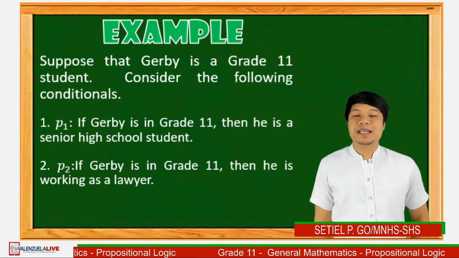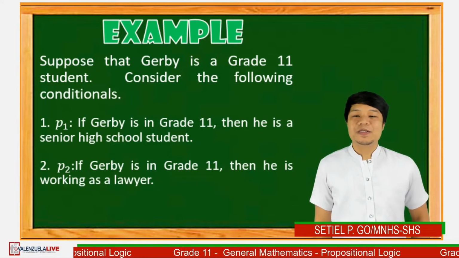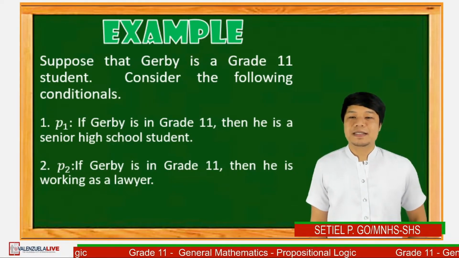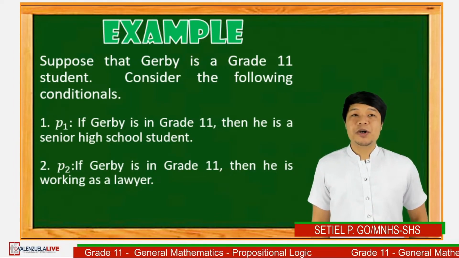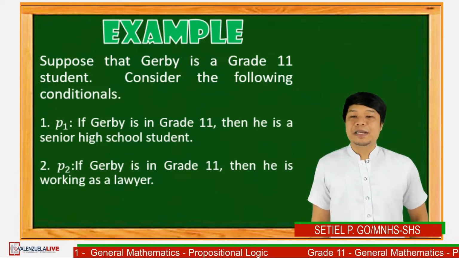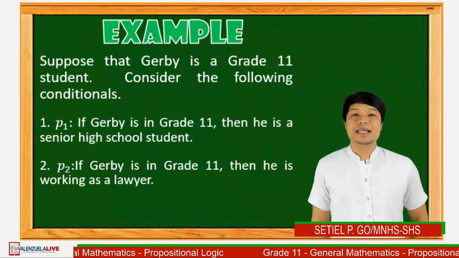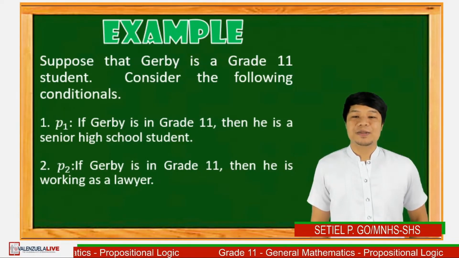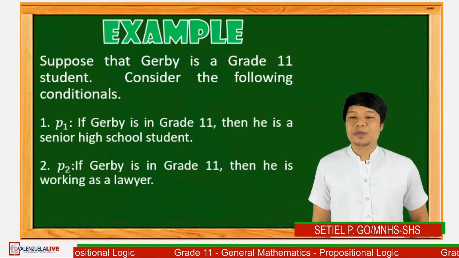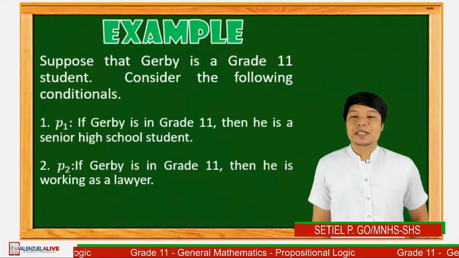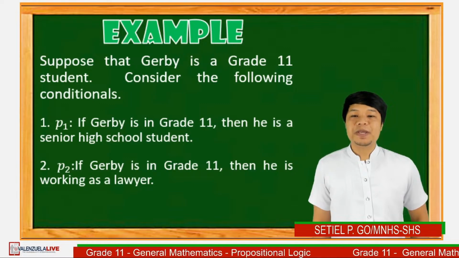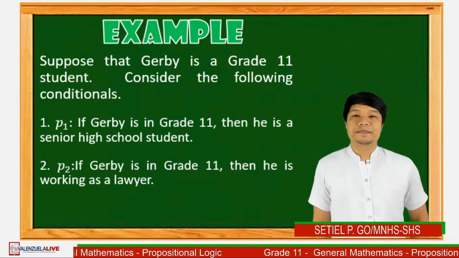Suppose that Jerby is a grade 11 student. Consider the following conditionals. Number 1, proposition P1 states that if Jerby is a grade 11 student, then he is a senior high school student. Number 2, proposition 2 states that if Jerby is a grade 11 student, then he is working as a lawyer.